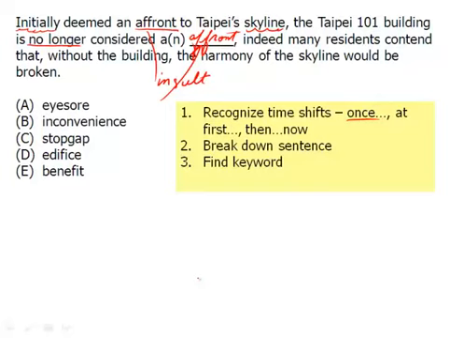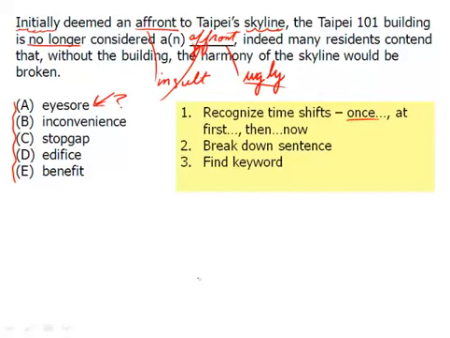So it was once deemed as something that's ugly, but it's no longer, there's the time shift, considered ugly. And you can even put ugly as a good word here to use, or ugliness in terms of parts of speech. So of course that doesn't really make sense, but it's the idea of the connotation, what the word means. We want something that's ugly. So we look down here at the answers, and what do we have? Well, eyesore. If something is an eyesore, that's sore to your eyes, it could be ugly. So if you're not 100% sure, put a little question mark there, but that looks like it's probably the answer.